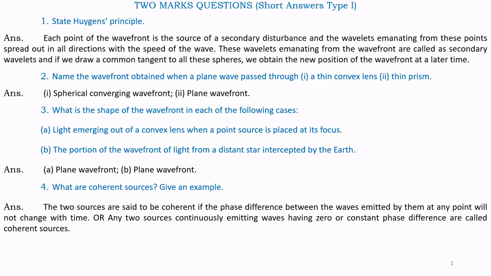That is, any two sources continuously emitting waves having zero or constant phase difference are called coherent sources. Example. In Young's double slit experiment, the two slits behave like coherent sources.